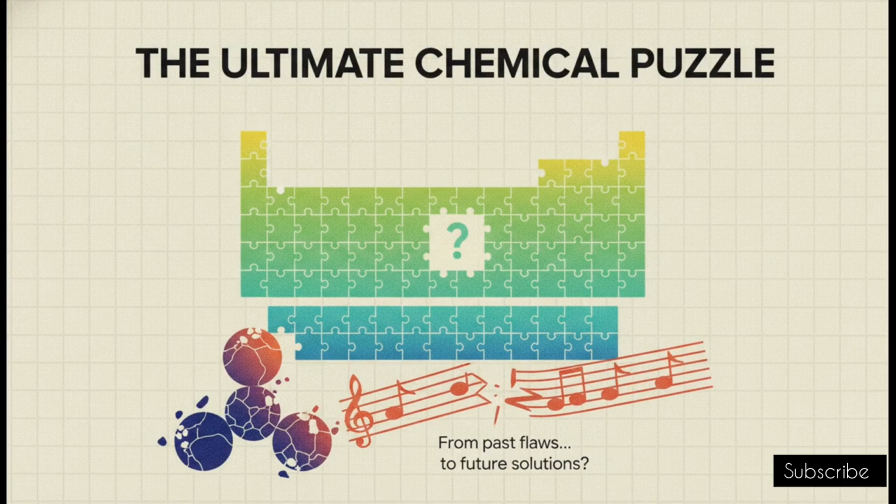And even though Dobereiner's triads and Newlands' musical octaves had some pretty glaring limitations, they bravely laid the foundation for the future. Which leaves us with a massive, exciting question. If Dobereiner and Newlands laid a flawed foundation, how did Mendeleev's periodic table finally solve this ultimate chemical puzzle?